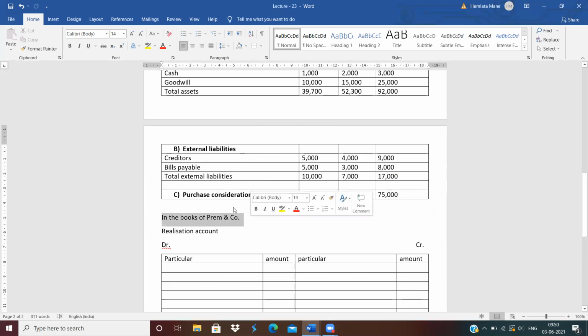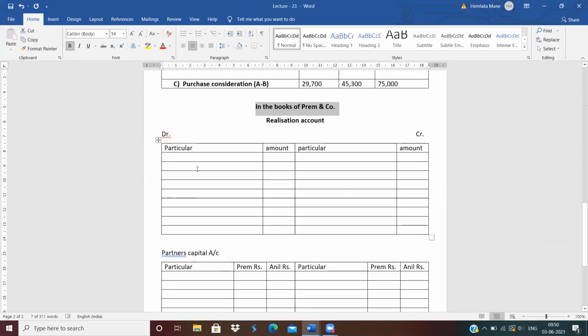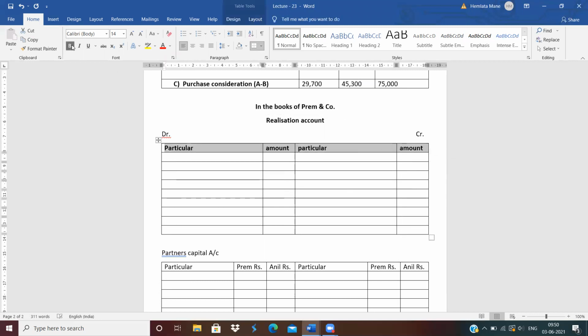Now, necessary accounts in the books of Prem Company. For both the old companies, we have to calculate all the necessary accounts. First, we will do the necessary accounts in the books of Prem Company. So first, prepare the realization account. In last lecture, I already explained which account should be prepared in the old books. Prepare the columns, particular amount, particular amount.